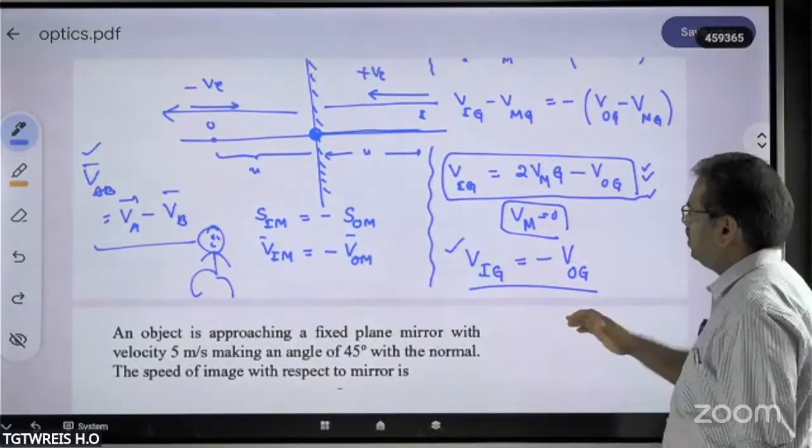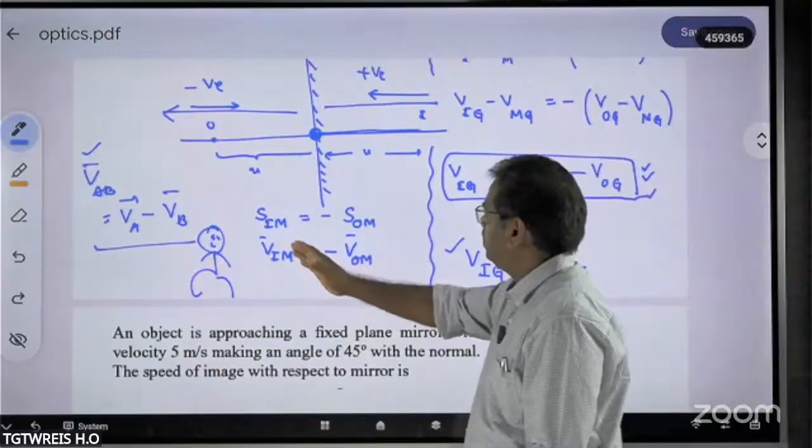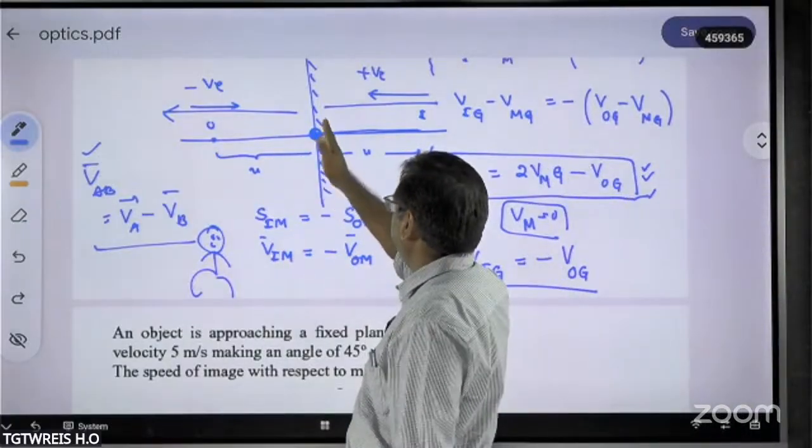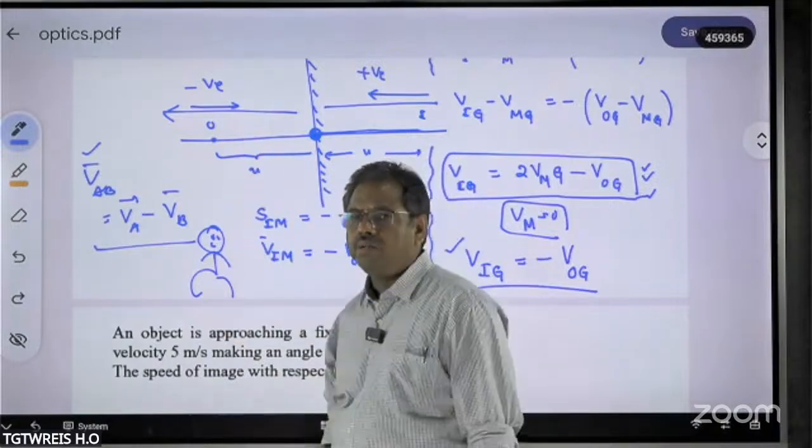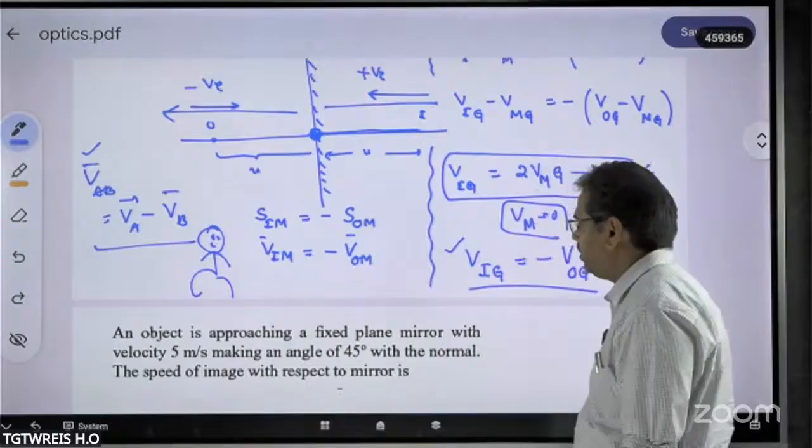Sir, what happens, sir, if the object not only moves toward this plane mirror, but also moves parallel to the plane mirror like that? Let us check that one.